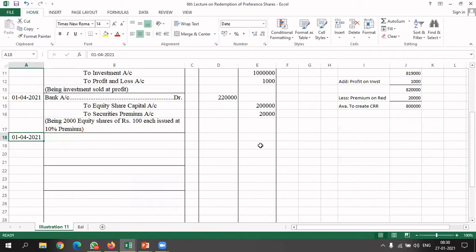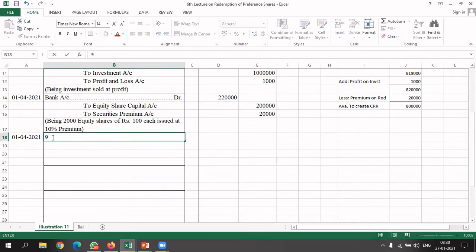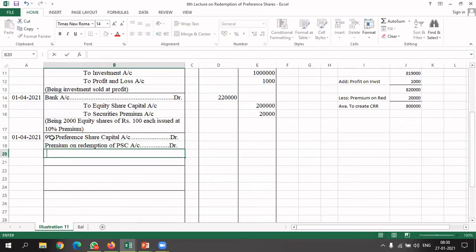Entry for transfer of claim is: 9% preference share capital account debited, premium on redemption of preference share capital account debited, to 9% preference share holders account.